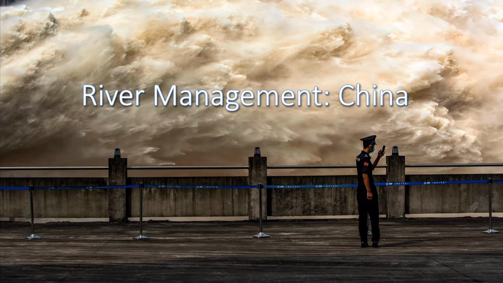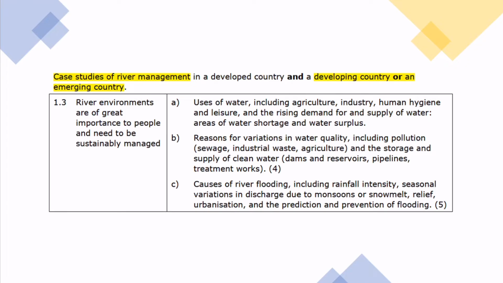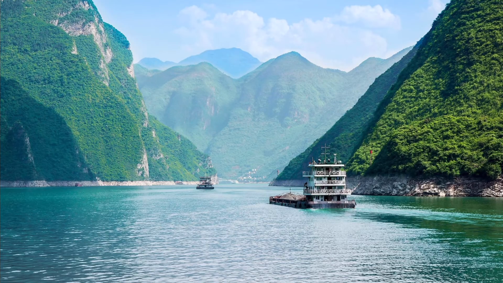In today's video, I'm going to talk about river management. I'm going to use some examples from China. This is for the IGCSE spec, where you need to know an example of how a river has been managed in either a developing country or an emerging country. So I'm going to talk about this river.